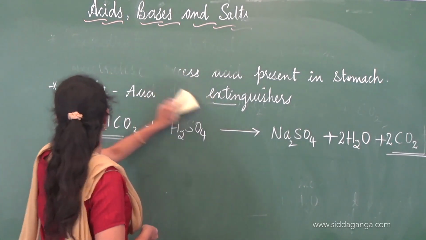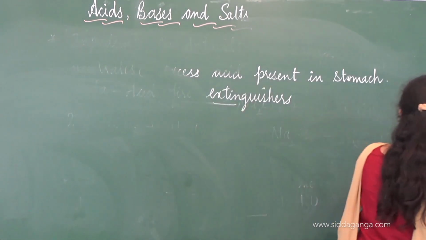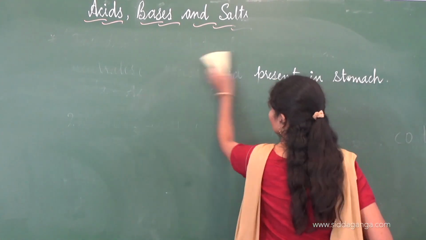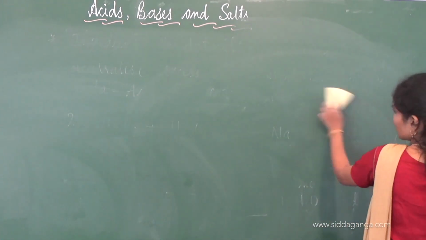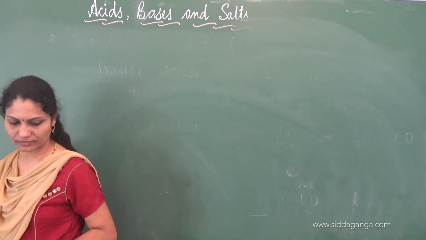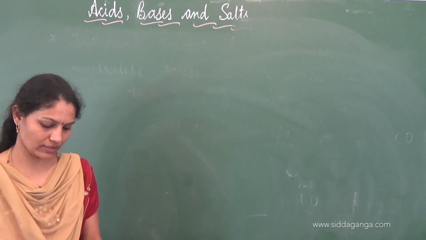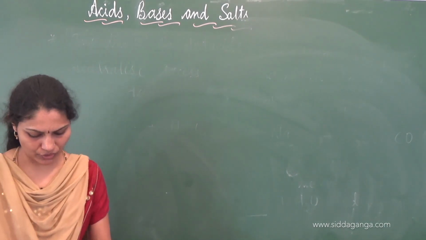Let's understand what another important product or chemical is obtained which utilizes sodium chloride as its raw material. So that is washing soda.